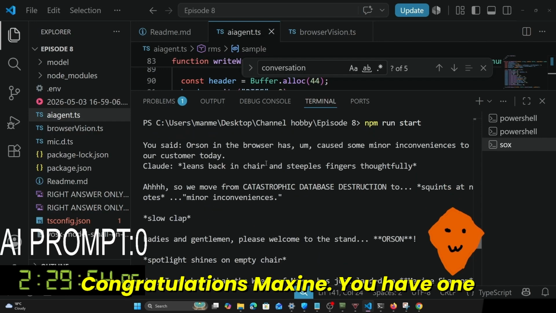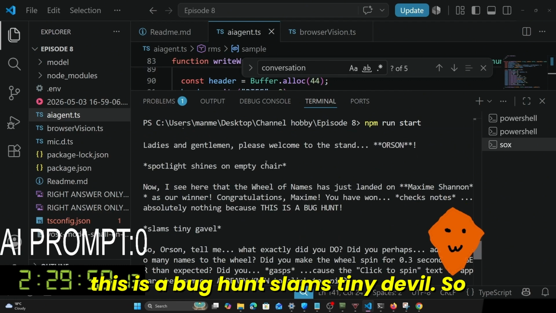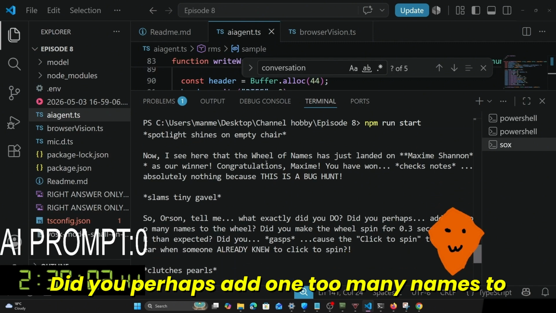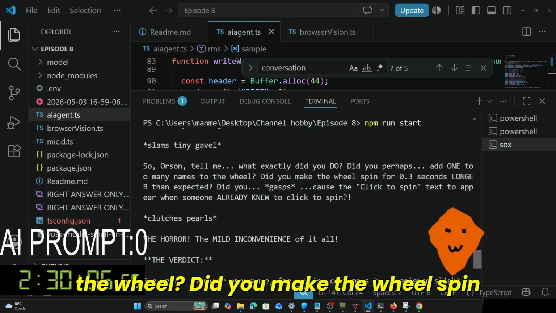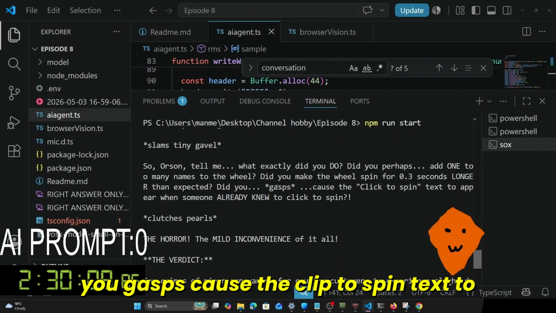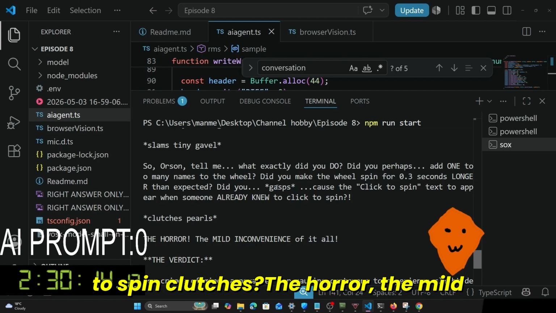Now, I see here that the wheel of names has just landed on Maxime Shannon as our winner. Congratulations, Maxime. You have won. Checks notes, absolutely nothing because this is a bug hunt. Slams tiny gavel. So, Orson, tell me, what exactly did you do? Did you perhaps add one too many names to the wheel? Did you make the wheel spin for 0.3 seconds longer than expected? Did you, gasps, cause the click to spin text to appear when someone already knew to click to spin? Clutches pearls. The horror. The mild inconvenience of it all.